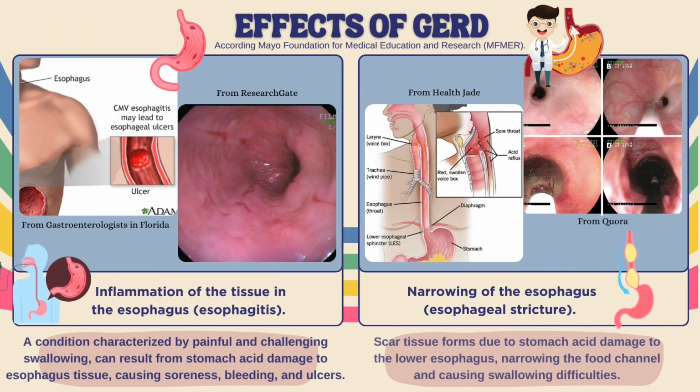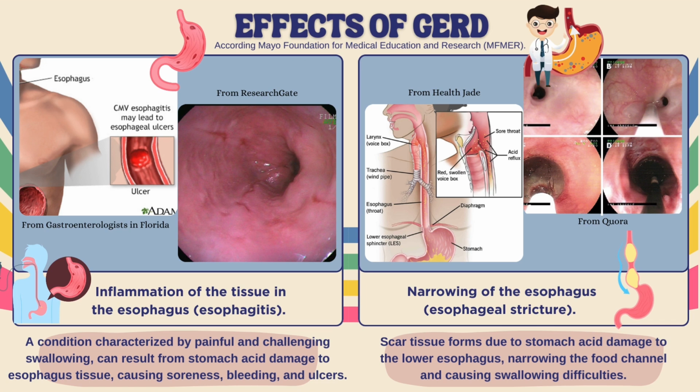Hello, my name is Najwa Afifa and I'm going to present about effects of GERD. This is the picture of esophagitis and esophageal stricture. What are the effects of GERD? Firstly, inflammation of the tissue in the esophagus, esophagitis.